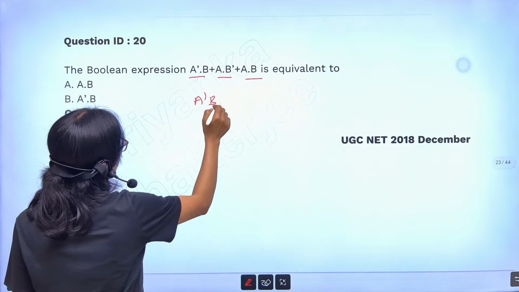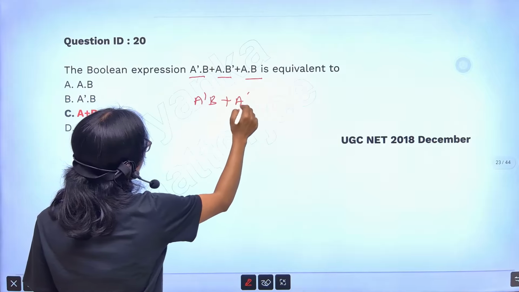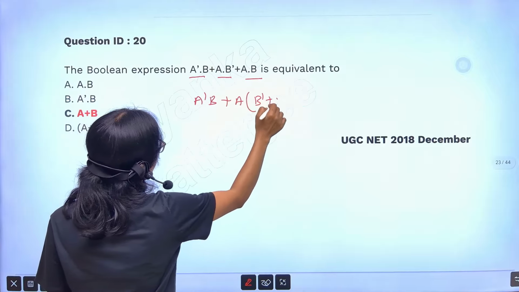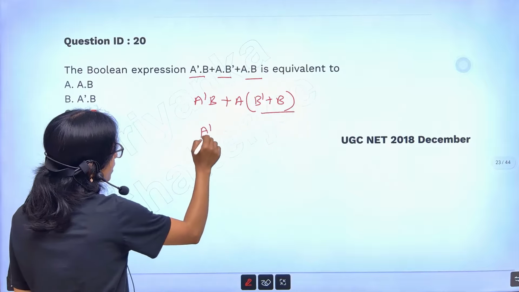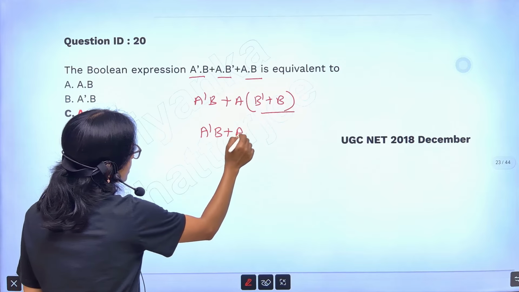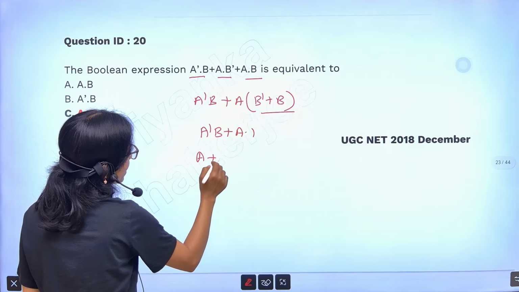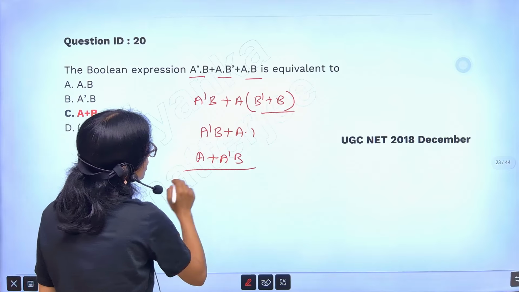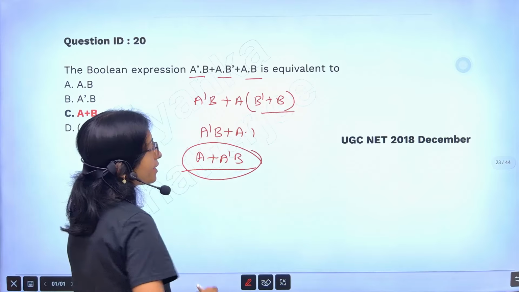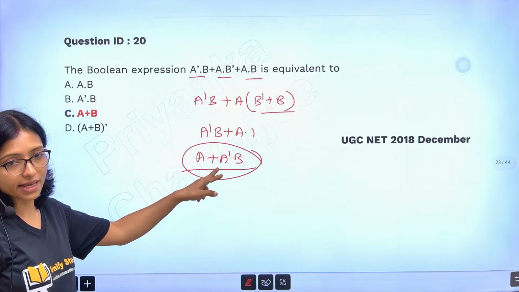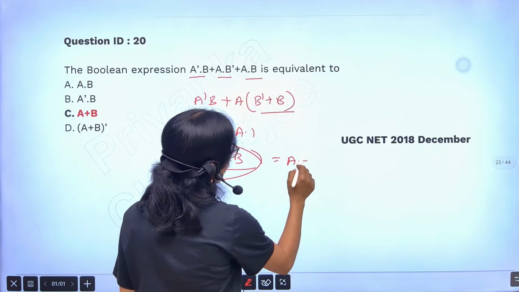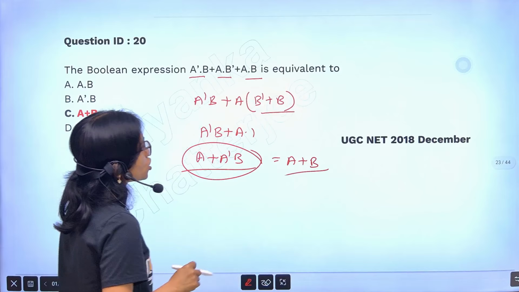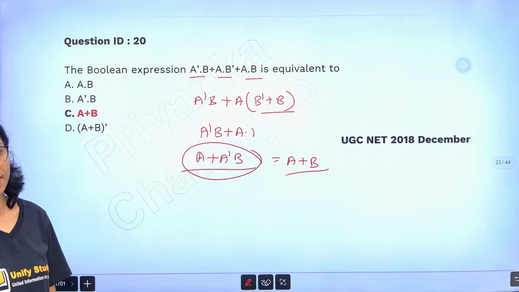This is a bar b plus, if I take a common here, I am getting b bar plus b. So b bar plus b equals 1, right? A bar b plus a dot 1. So I am getting a plus a bar b. This rule I told you so many times, a plus a bar b. If I take a plus a bar b, I am getting a plus b. Yes or no? I am getting here a plus b.